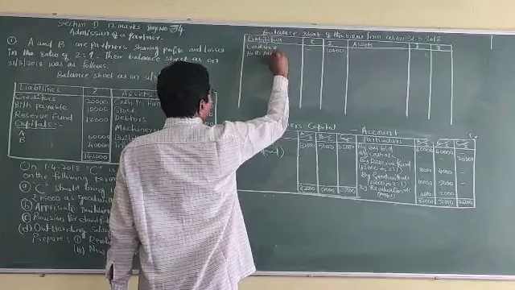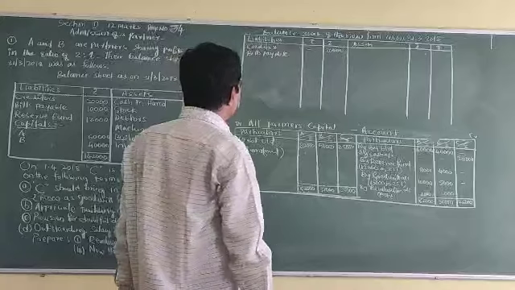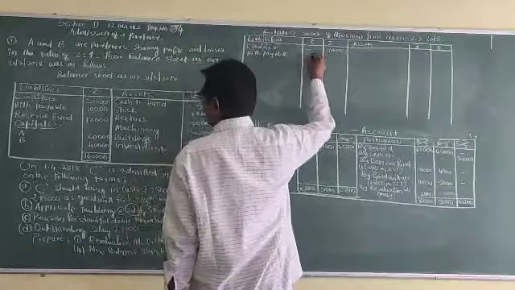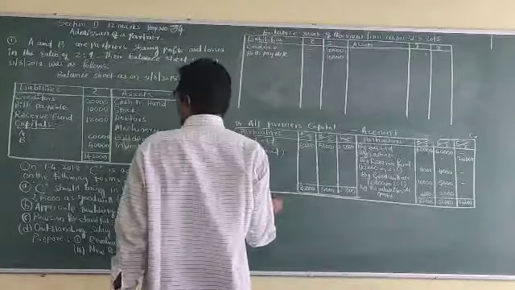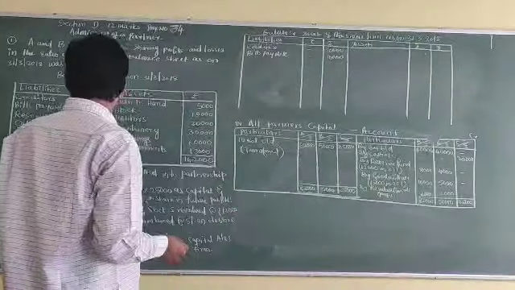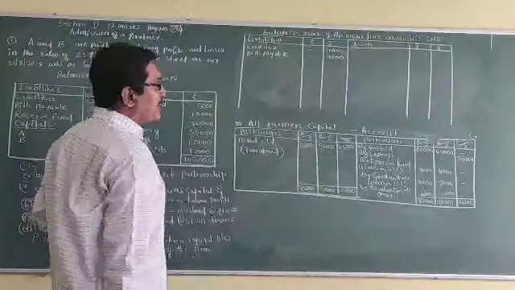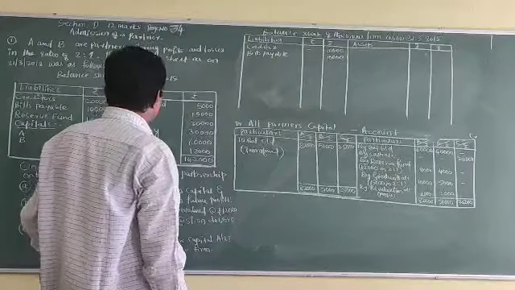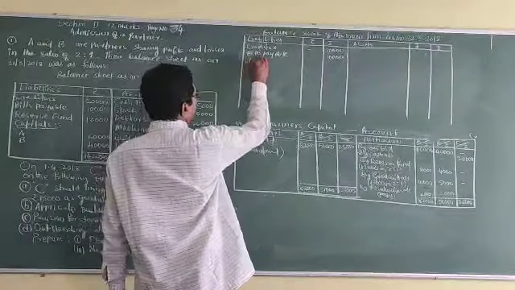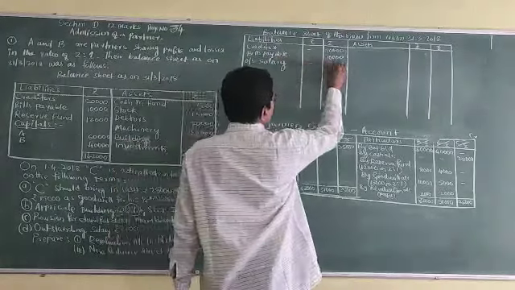Bills payable, that is 10,000. Next, reserve fund: we already recorded it in the partners' capital account on the credit side according to the profit sharing ratio. And now outstanding salary 2,000.